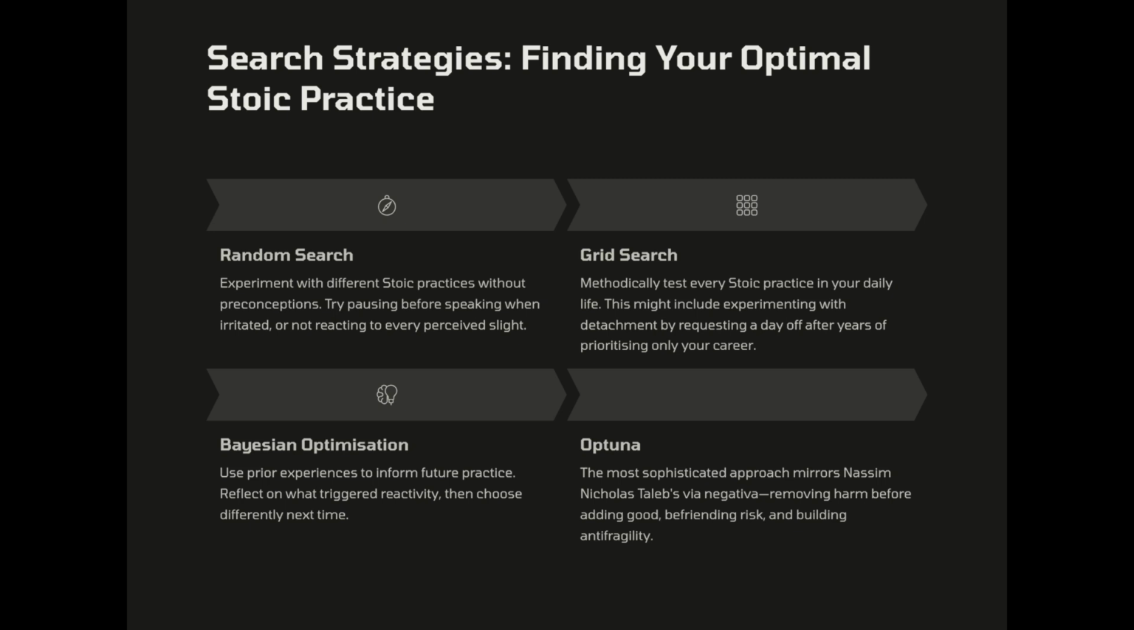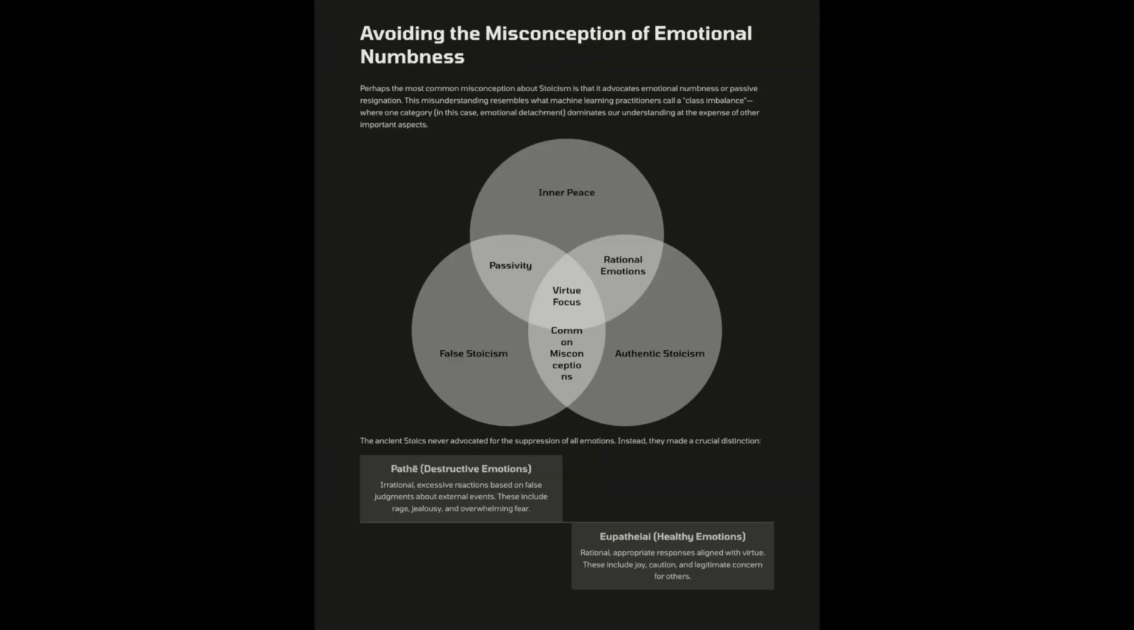Optuna refines Bayesian with science. In life, it's like Nassim Nicholas Taleb's via negativa, removing harm before adding good, befriending risk, and building anti-fragility. Avoiding misconceptions. A common trap is to see Stoicism as numbness or passivity. Such vision resembles a class imbalance in machine learning.